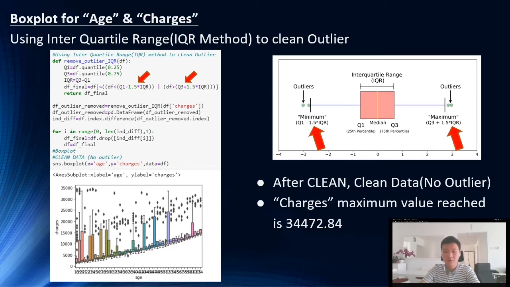So for the code, remove outlier IQR. Therefore, we print out our box plot again. You can see that our highest charges now is 35,000, compared to just now, which is 60,000 and above. So now we know that our outliers have been removed and our data for charges is more clean.